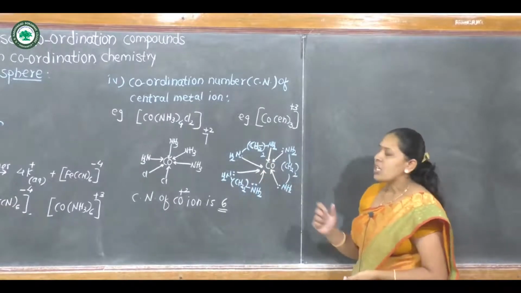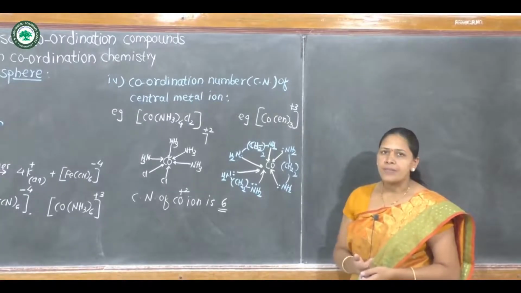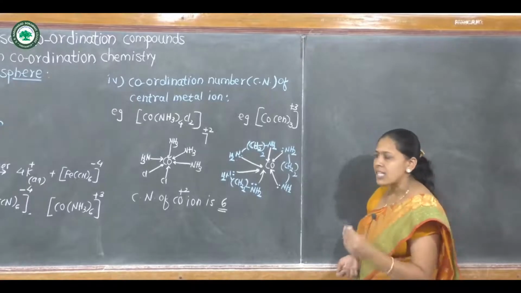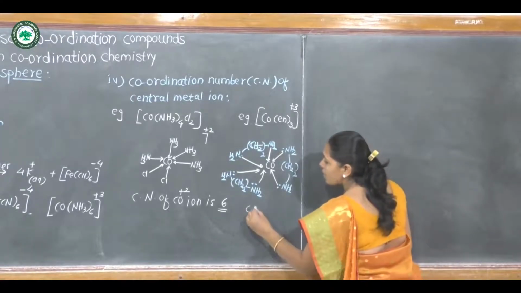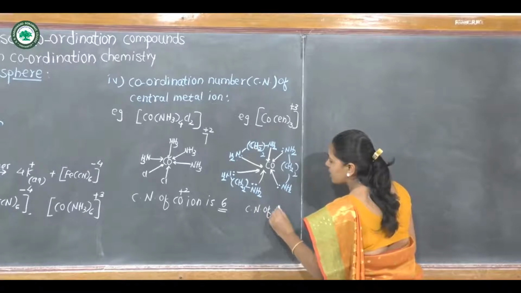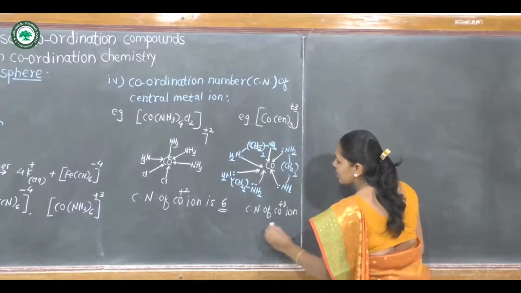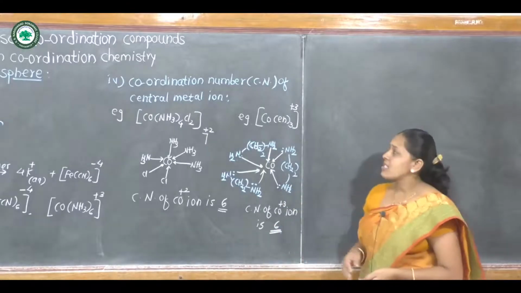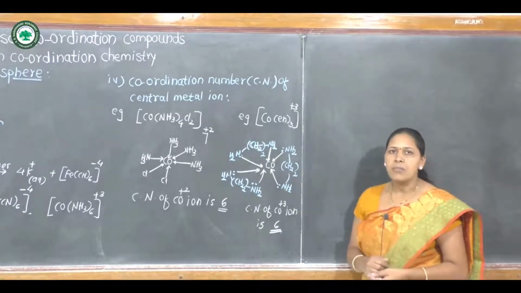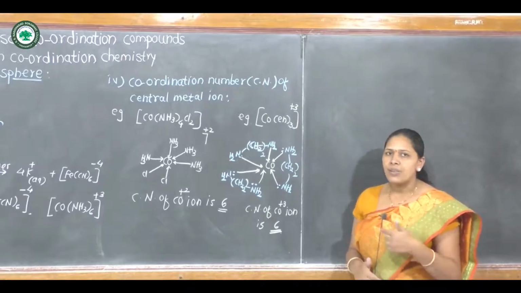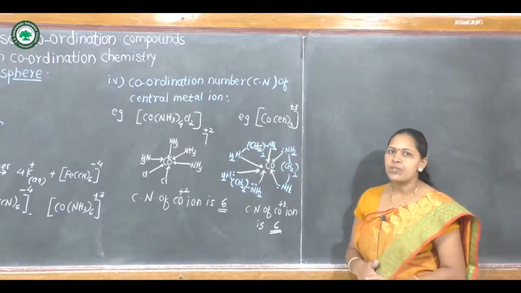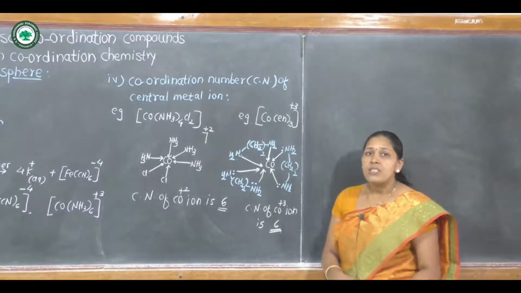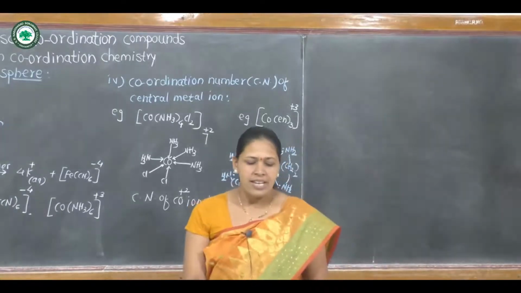Therefore, total coordinate bonds formed by 3 ethylene diamine are 6. Therefore, the coordination number of cobalt plus 3 ion is 6. Because ethylene diamine is a bidentate ligand, it can donate 2 electron pairs to the central metal ion. Therefore, 3 ethylene diamine can form 6 coordinate bonds with the central metal ion.